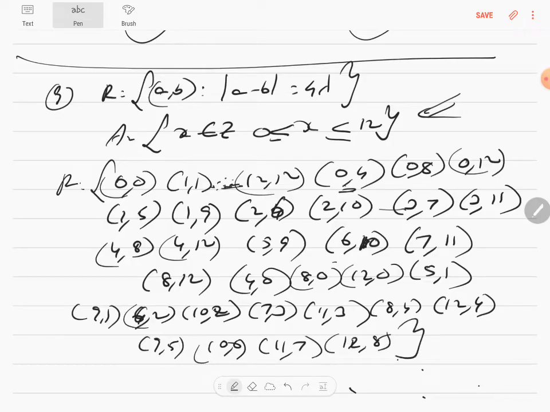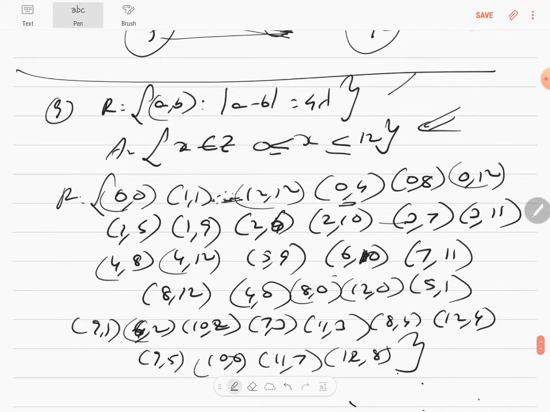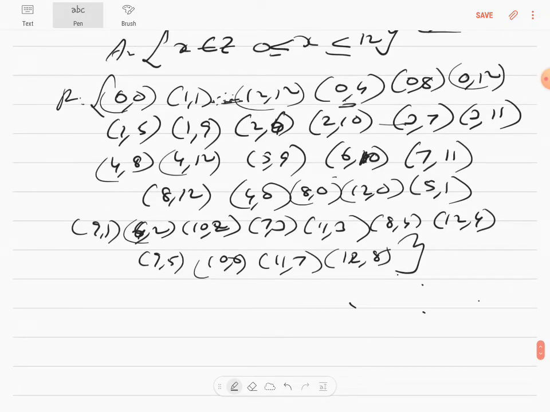So like this you keep writing. Half your time goes away in writing an ordered pair. They will not ask you to list the ordered pairs in this question, but still I've listed them. The question will be prove it algebraically. They won't ask you to write it in roster form. You have to justify it numerically, because we can make mistakes.